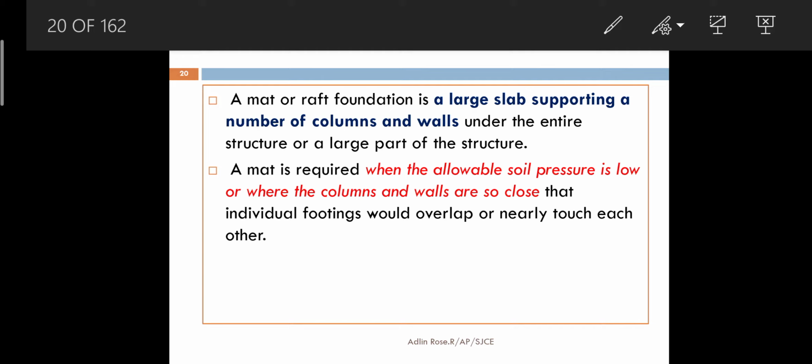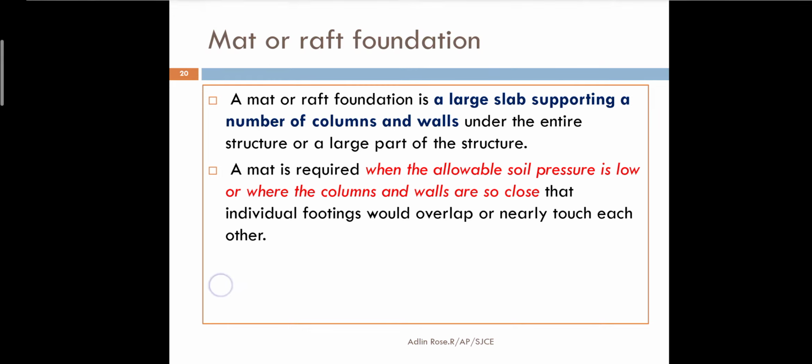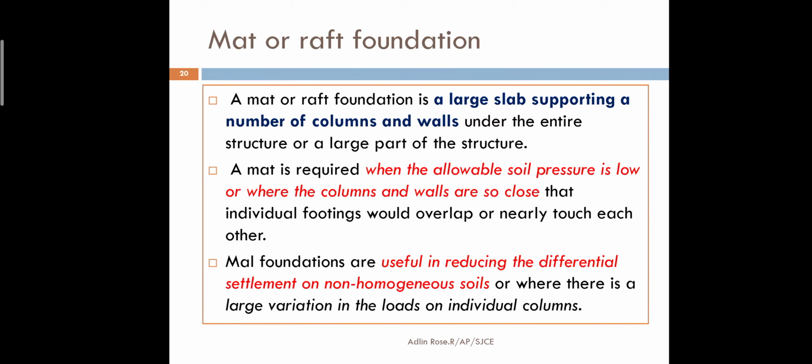But if your site is going to have a high water table and very low soil bearing capacity, then we should always go for a mat foundation or a raft foundation. Also, if isolated foundations are not economical, then we can go for a raft foundation.